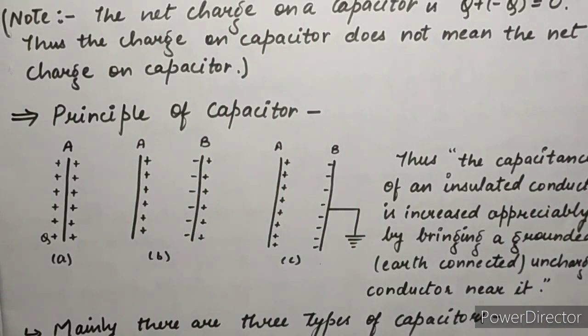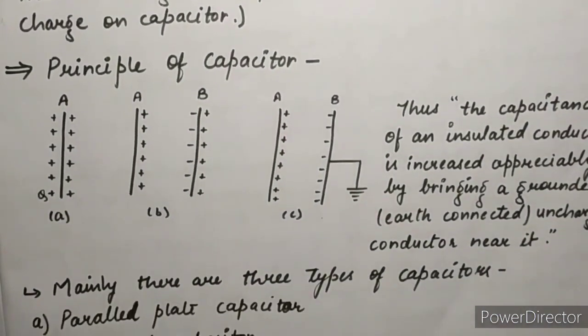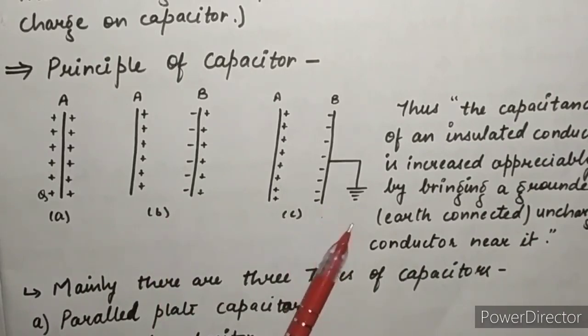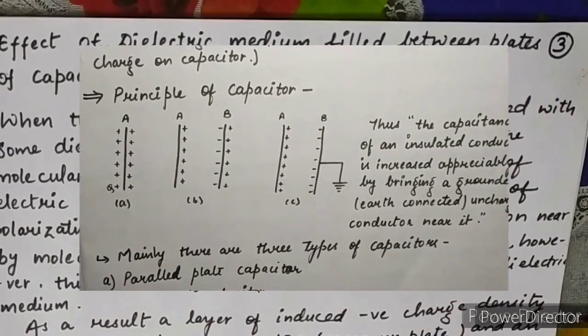Now the next topic is the principle of a capacitor. There are 3 diagrams, figure A, figure B and figure C. I will simply explain all these 3 figures. I am not writing the theory of these figures because I am just explaining them, and you have to write the theory.